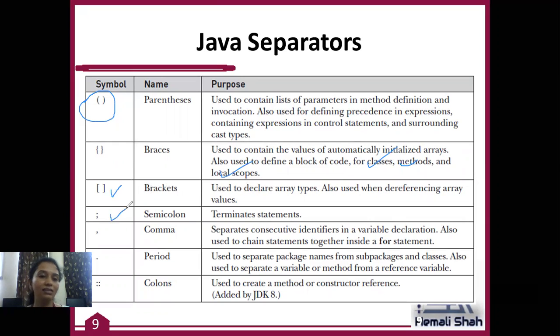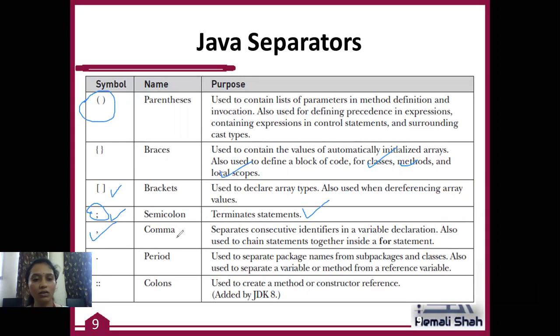Semicolon. Semicolon is a very well-known separator which you have to use inside your Java code to end your statement. Whenever you are writing a statement inside the body of a function, you have to end your statement. For that, you have to use the separator semicolon. Semicolon is basically used to end and terminate the statements.